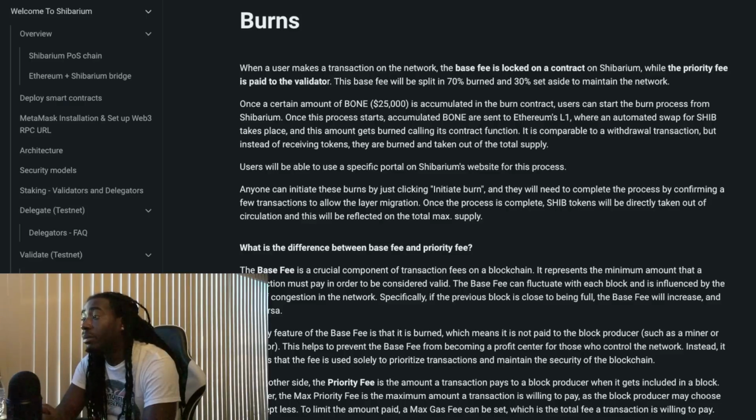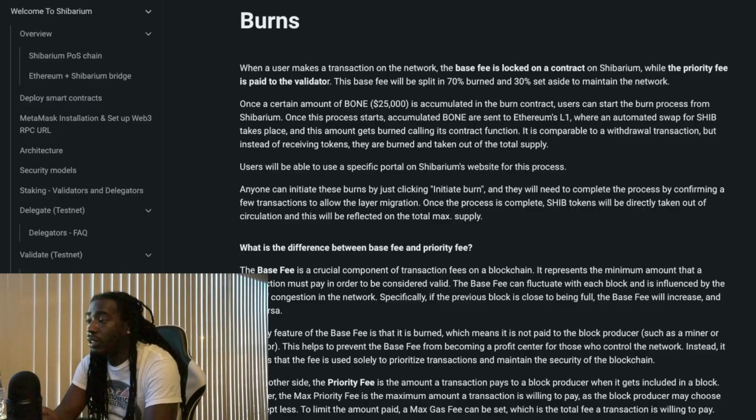It represents the minimum amount that a transaction must pay in order to be considered valid. The base fee can fluctuate with each block and is influenced by the level of congestion in the network. Specifically, if the previous block is close to being full, the base fee will increase, and vice versa.